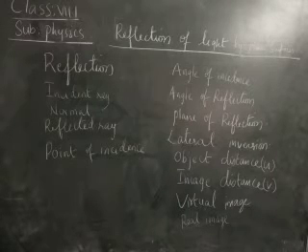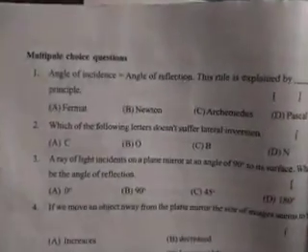Multiple choice questions. See here children. Angle of incidence is equal to the angle of reflection. This rule is explained by which principle? Is it Fermat principle, Newton principle, Archimedes or Pascal? It is the Fermat principle. Angle of incidence is equal to the angle of reflection is explained by Fermat. That's why we call it the Fermat principle. Therefore, the option is A.